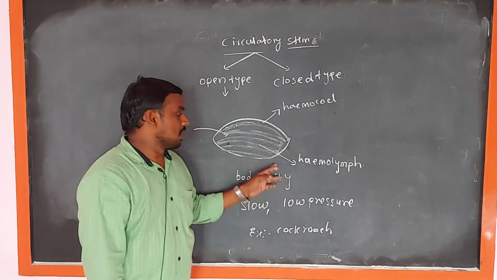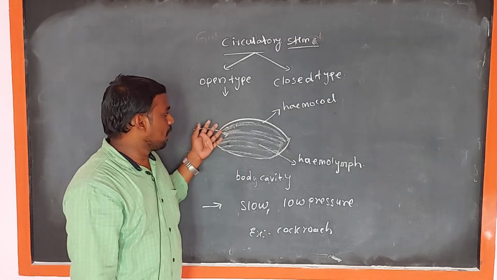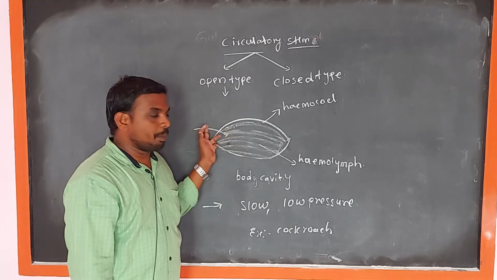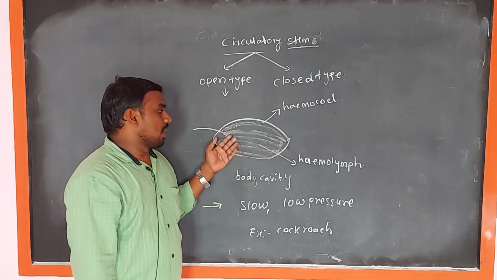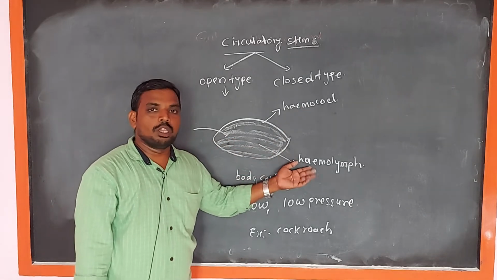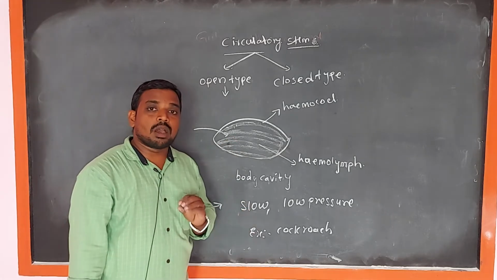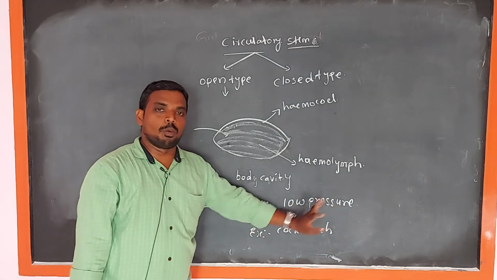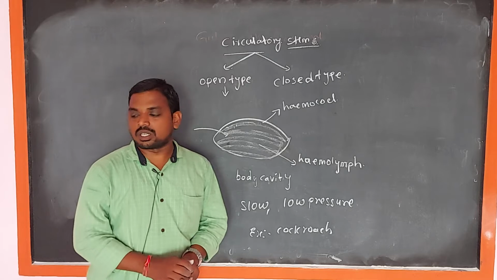In these animals, the blood vessels are poorly developed, so the blood directly opens into the empty space or hemocoel, and the fluid is called hemolymph. So in this open type of circulatory system, the blood circulation is very slow and at low pressure.